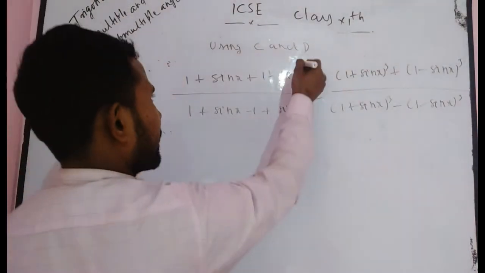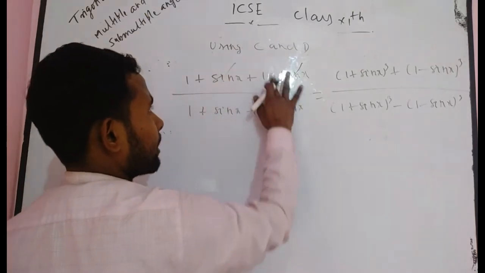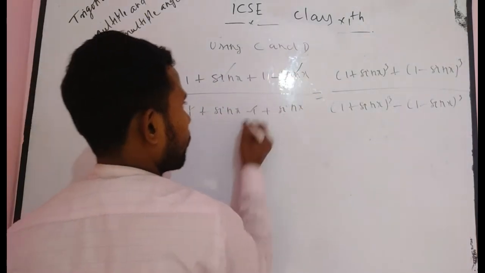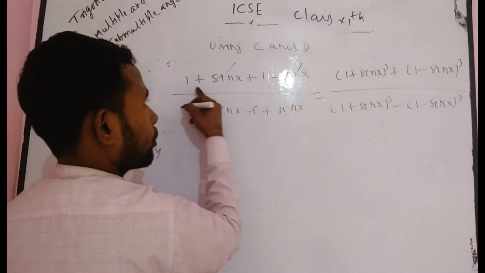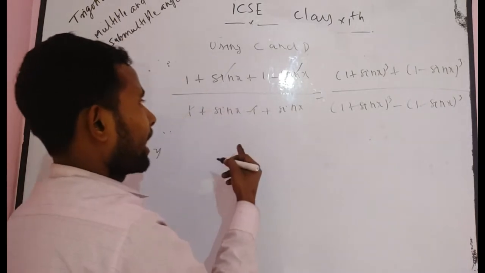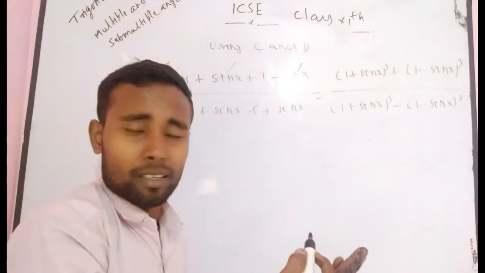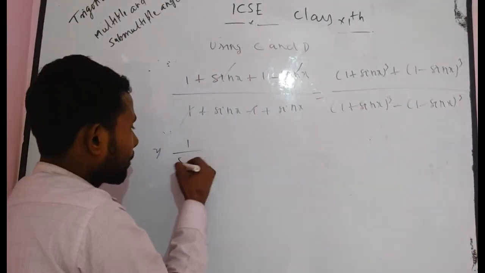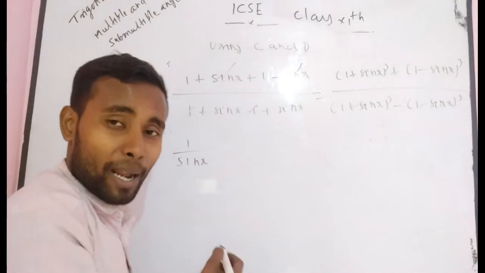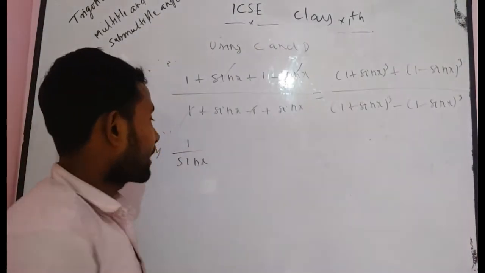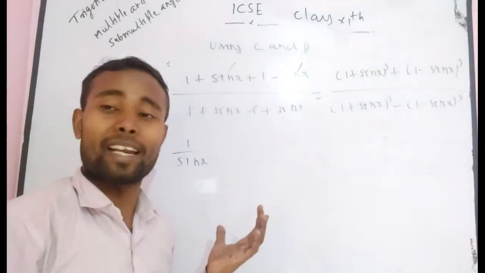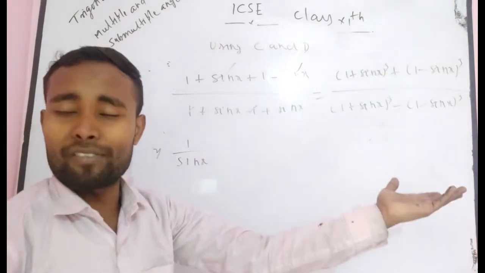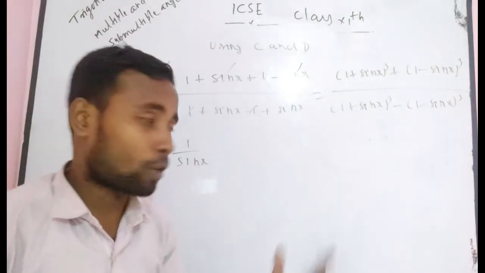After applying, you get a very simplified expression. Here there is a minus sign, and 1 and minus 1 vanish each other. Finally, you get 2 sin x and 2 sin x, and the 2 cancels, and finally you get 1 minus sin x, which is my target. You have to get the expression of sin x. Now you have to manipulate it and you definitely get that factor which will be required for you.